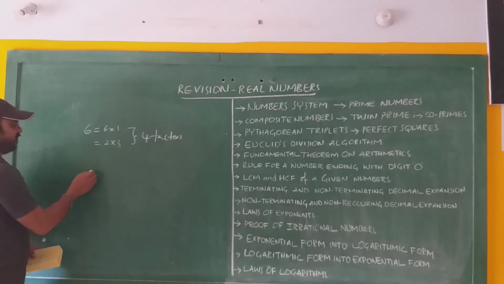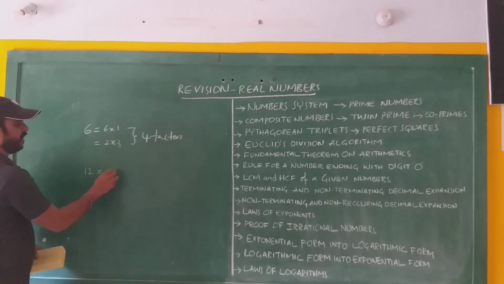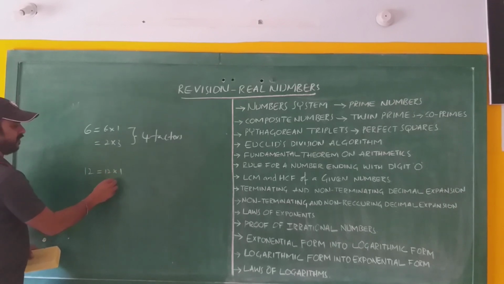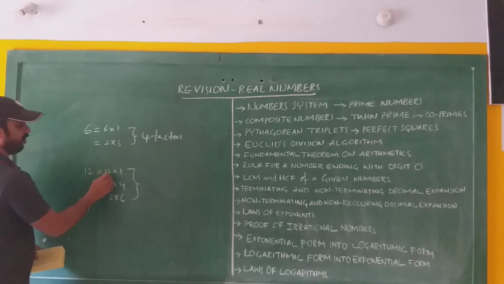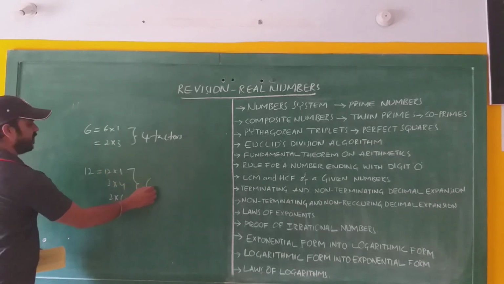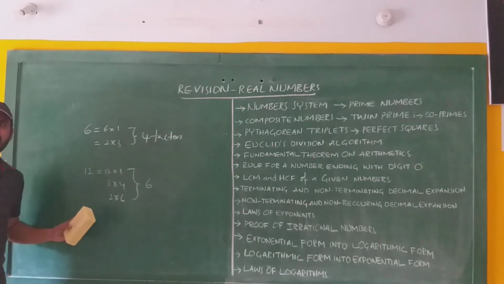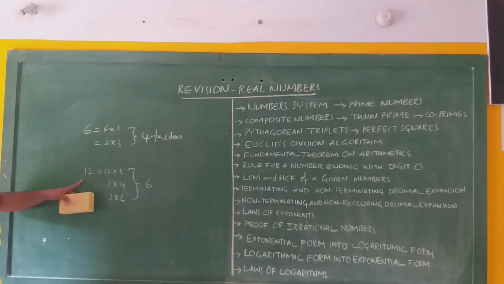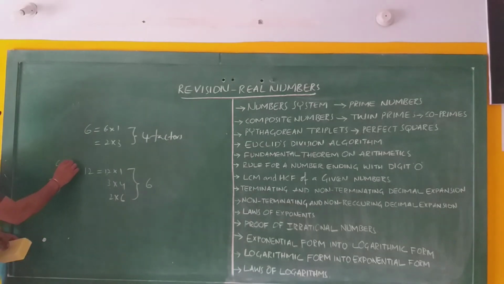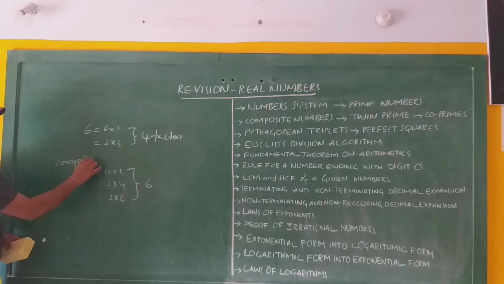If you take one more example, 12 can be written as 12 into 1, 3 into 4 and 2 into 6. It has how many? 1, 2, 3, 4, 5, 6. Six factors. That means it has more than two factors. Therefore, 12 is also a composite number.